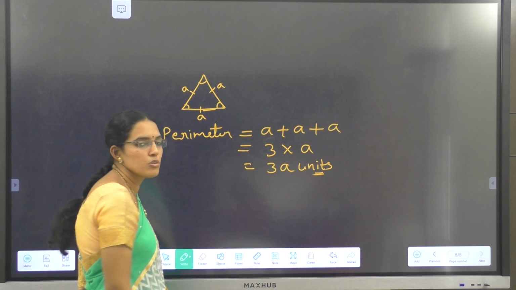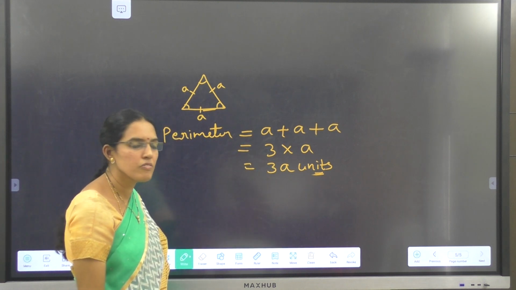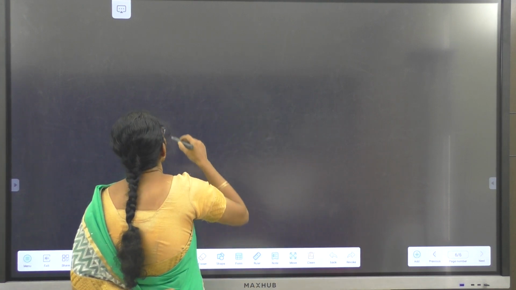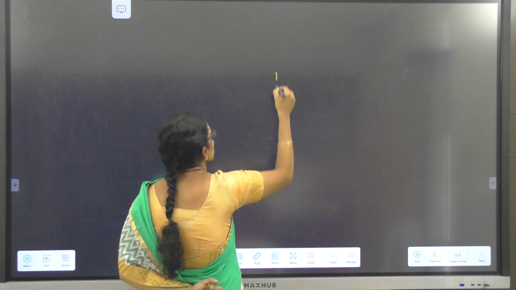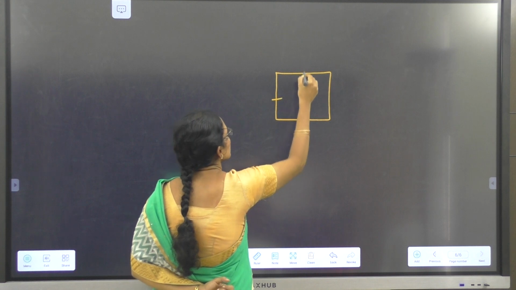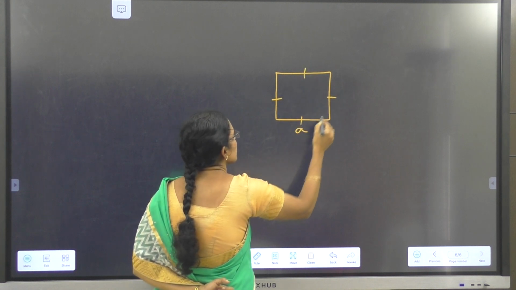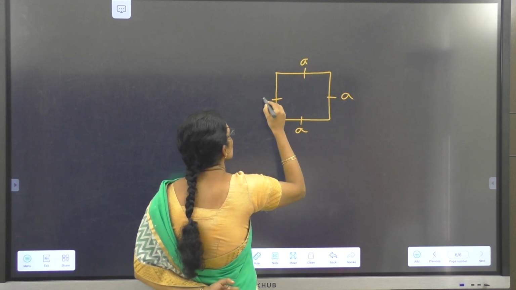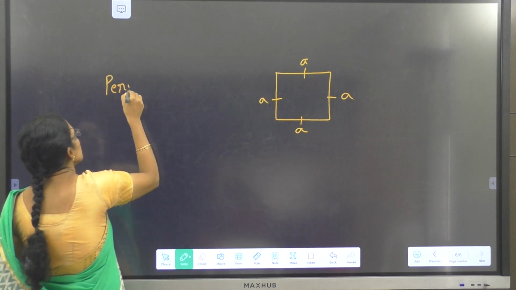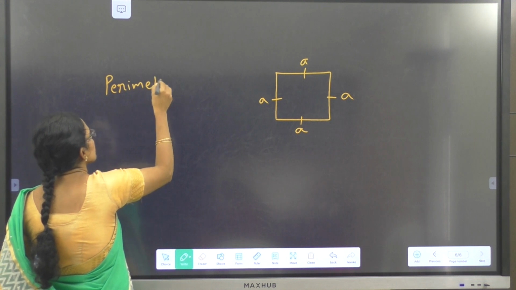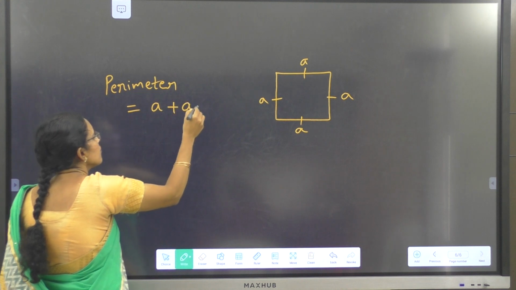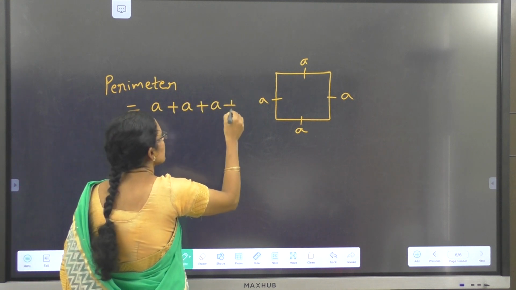What is the formula we use? 3 into A, where A is the length of any side. Now next we'll see how to find the perimeter of a square. In a square, all four sides are equal. Therefore, if we take the length of the side as A units, then the perimeter is A plus A plus A plus A. Here we need to add 4 times to get the total length of the boundary.